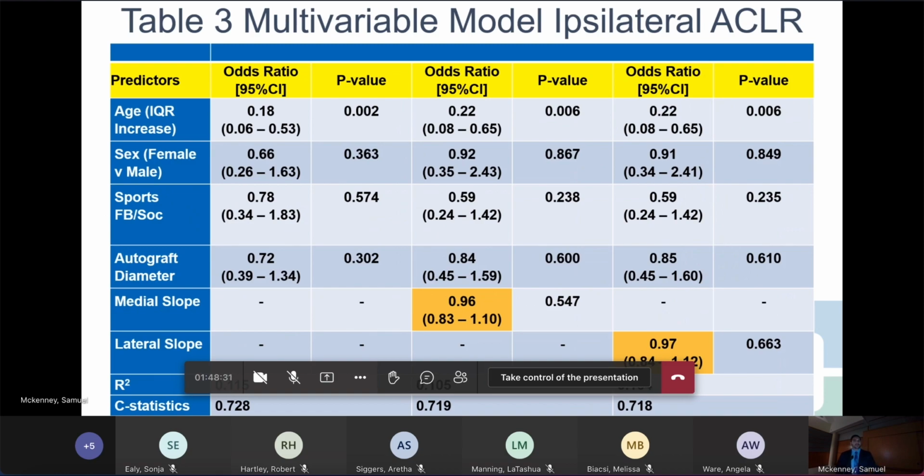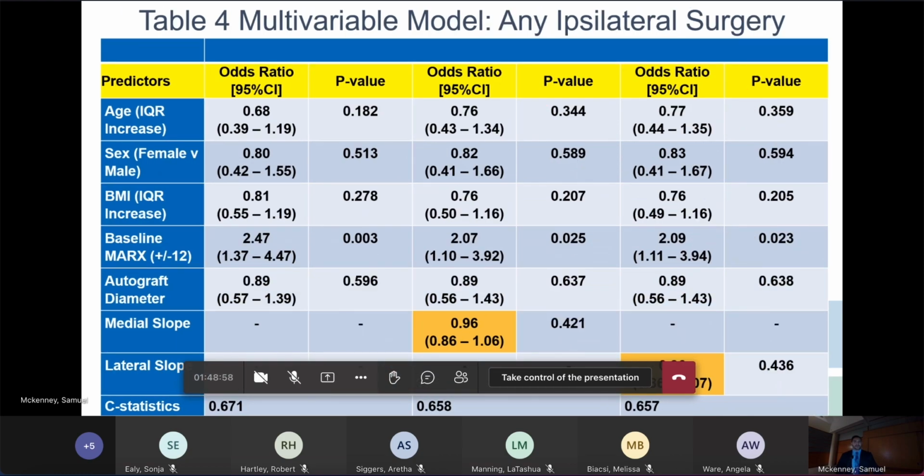And so this multivariable model was built, including those patient surgical characteristics we described before that are likely to predict re-injury risk. And when including medial and lateral tibial slope into this model, the ability of the model to predict re-rupture was not improved, as shown by the C statistic. And then the only factor that did predict the risk of ACL re-rupture was reduced age, as previously shown in the Moon data. And so once again, the risk of any ipsilateral surgery over 2 years was predicted only by increased activity levels at baseline and not by medial or lateral tibial slopes.